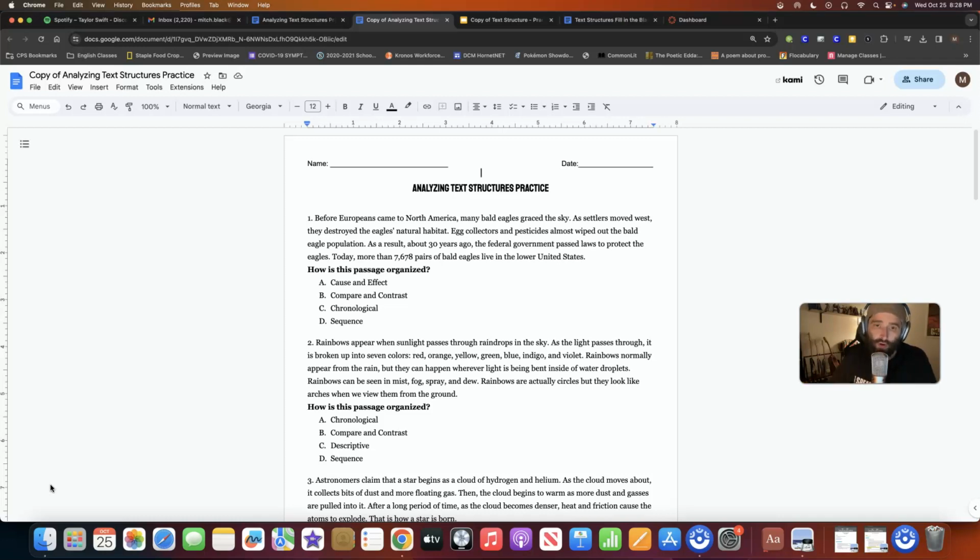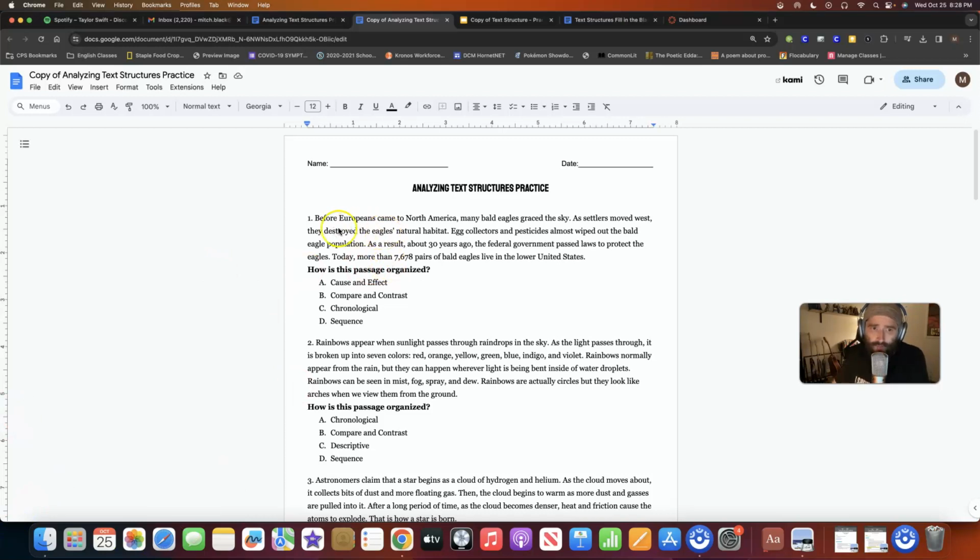So when we look here at analyzing text structures, the first thing we want to do is read the passage, and then after we read the passage, ask ourselves, what was the purpose? Now, in an ideal world, we could just read the passage, identify the signal words, and then write out the purpose. But we don't always know what the signal words are because we don't know necessarily what the purpose is until we've read it. And sometimes it can be one or the other, and we want to make sure we can narrow that down, and that's where the signal words will come into play. So as we read, be thinking to yourself, what is the purpose of this passage?